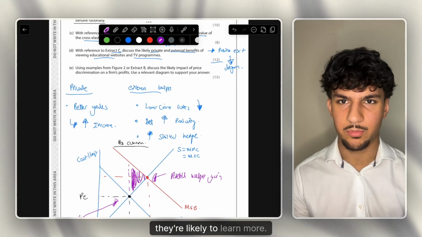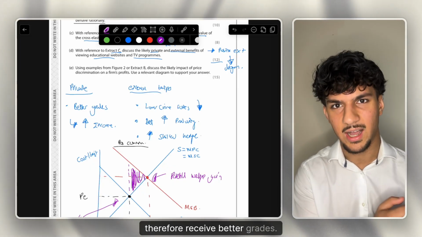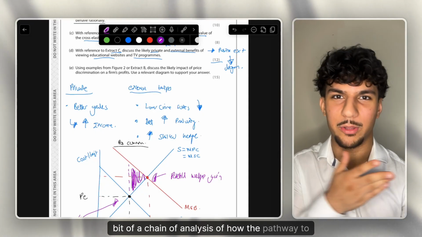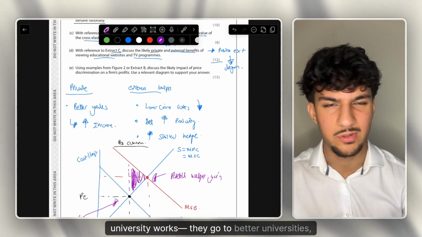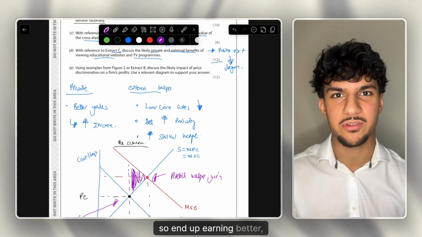they're likely to learn more. If you learn more, they're likely to score better in their exams, therefore receive better grades. And it means that with better grades, this is a bit of a chain of analysis of how the pathway to university works. They go to better universities, better apprenticeships, so end up earning better, higher income.